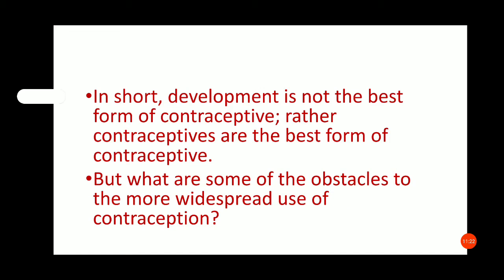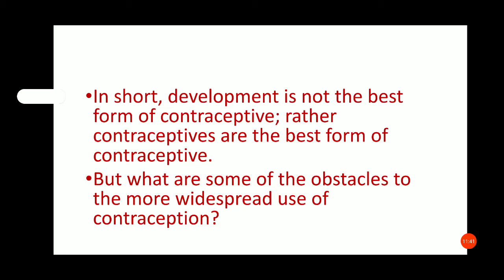In short, development is not the best form of contraception. Rather, contraceptives are the best form of contraception.